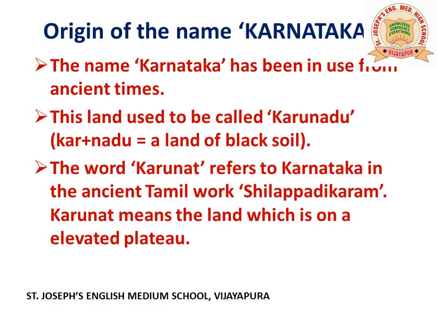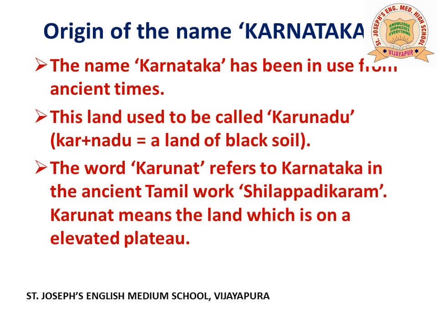We shall now see about the origin of the name Karnataka. The name Karnataka has been in use from ancient times. This land used to be called Karunadu. Kar means black and Nadu means soil. Since most of Karnataka is covered with black soil, this land is also known as the land of black soil, or Karunadu. In ancient days, Karnataka was called Karunadu.